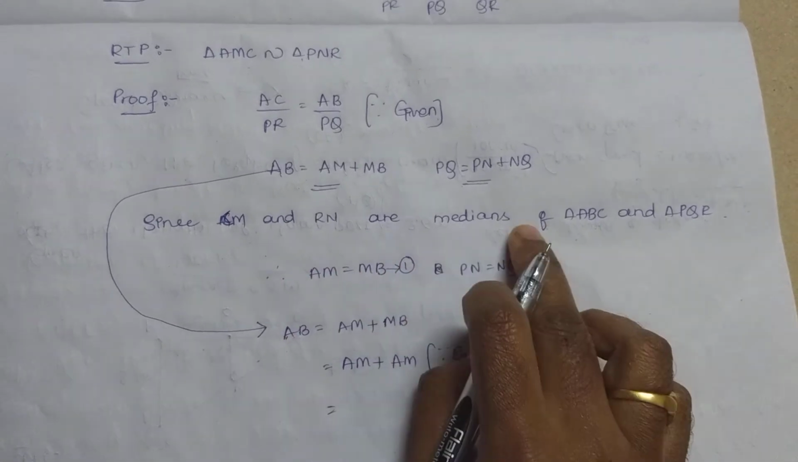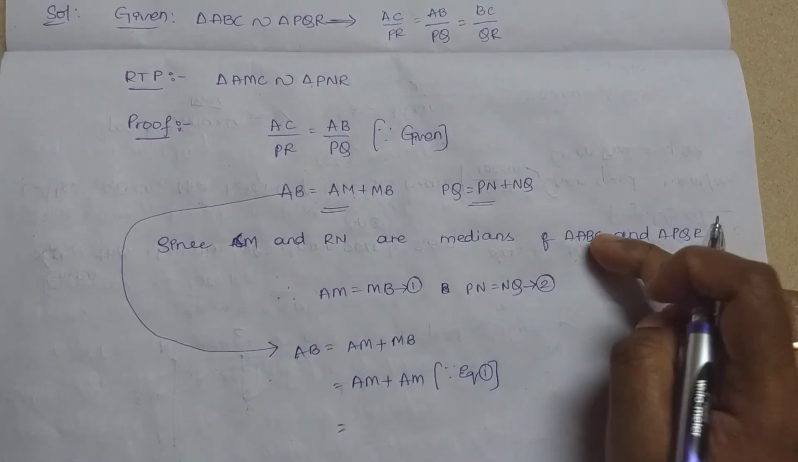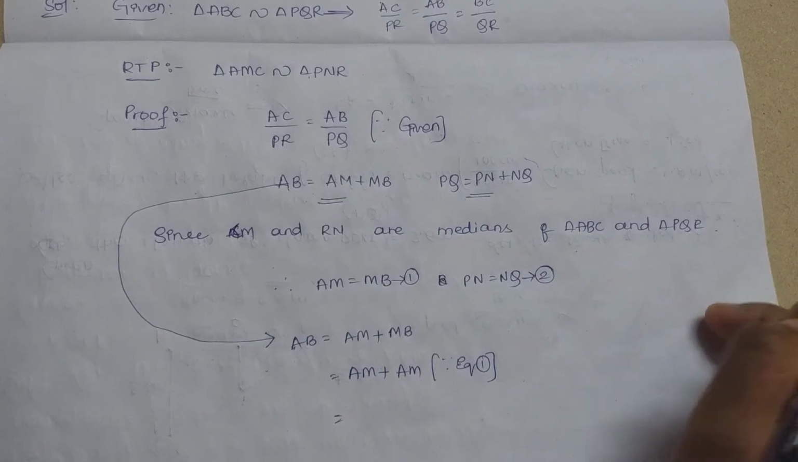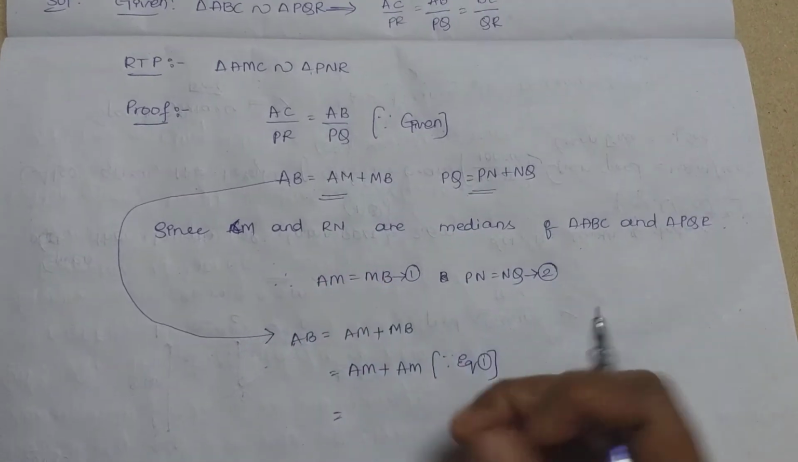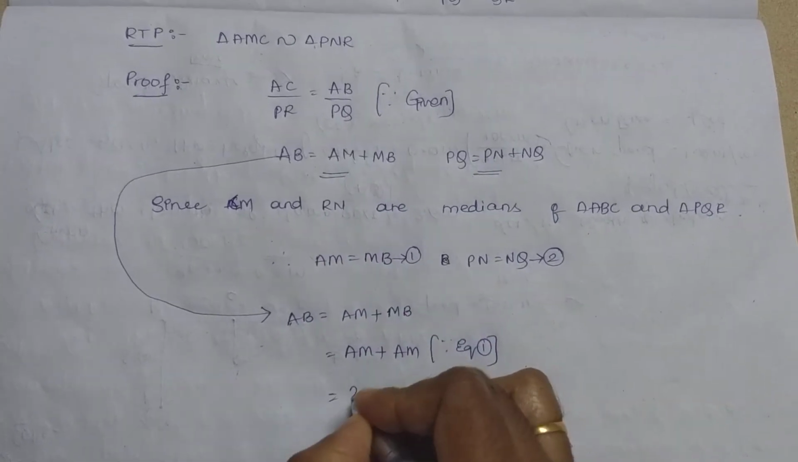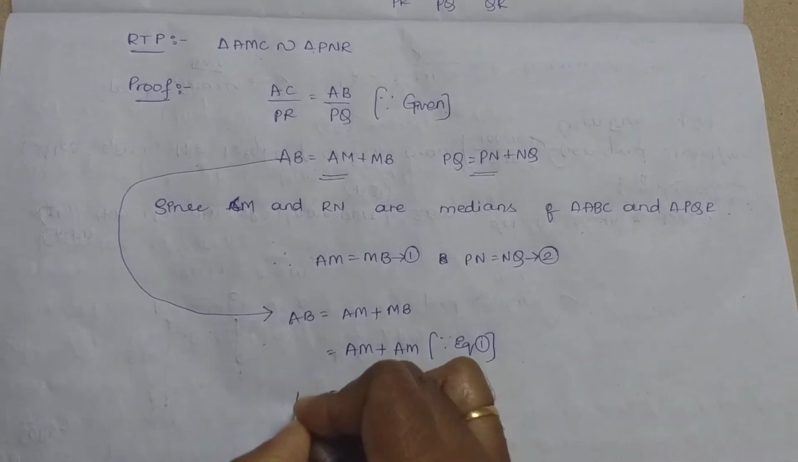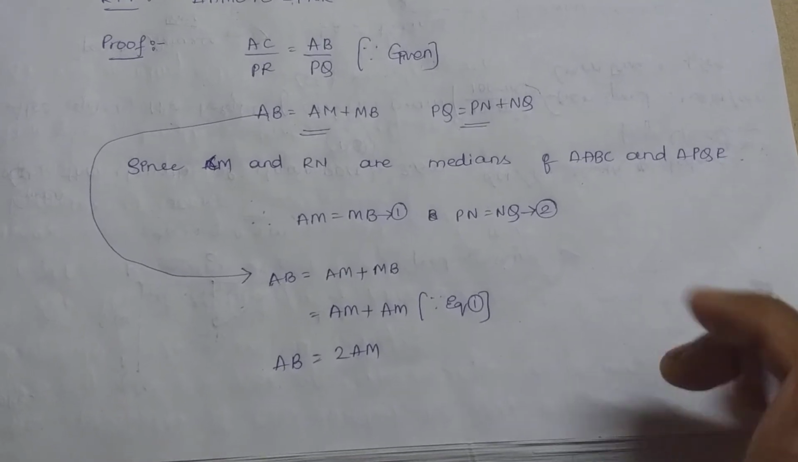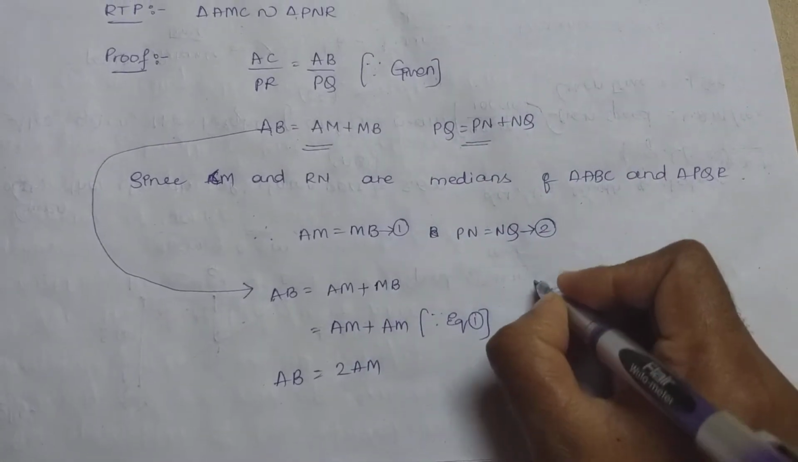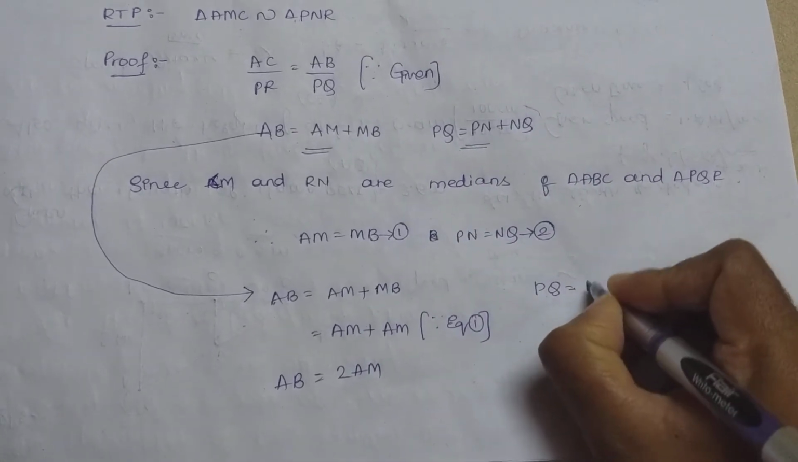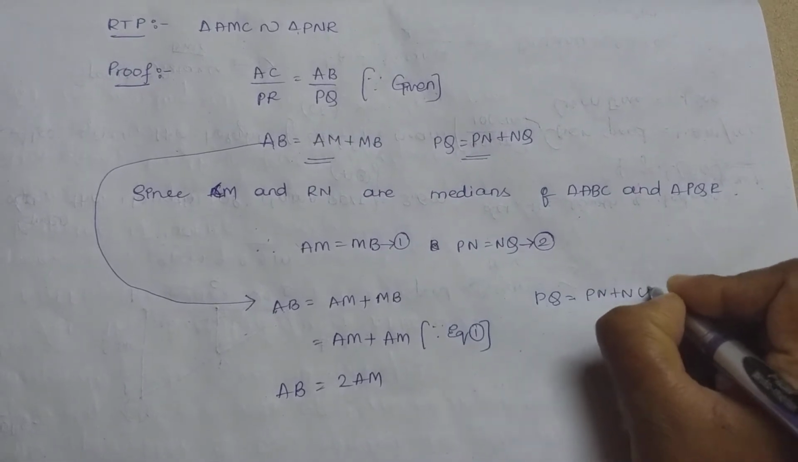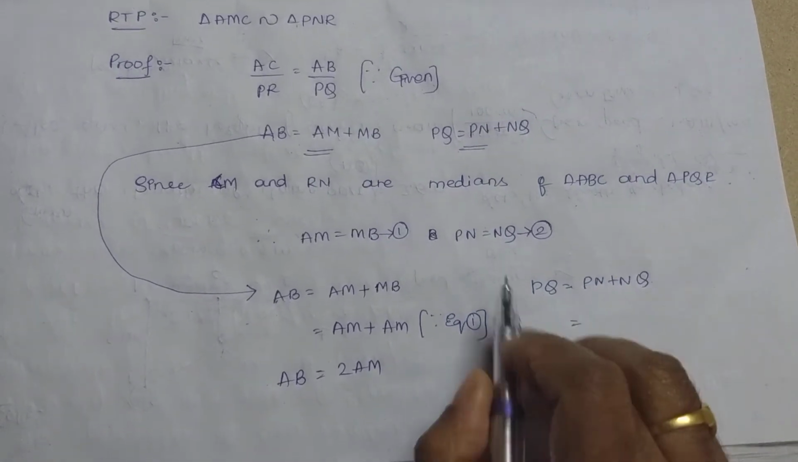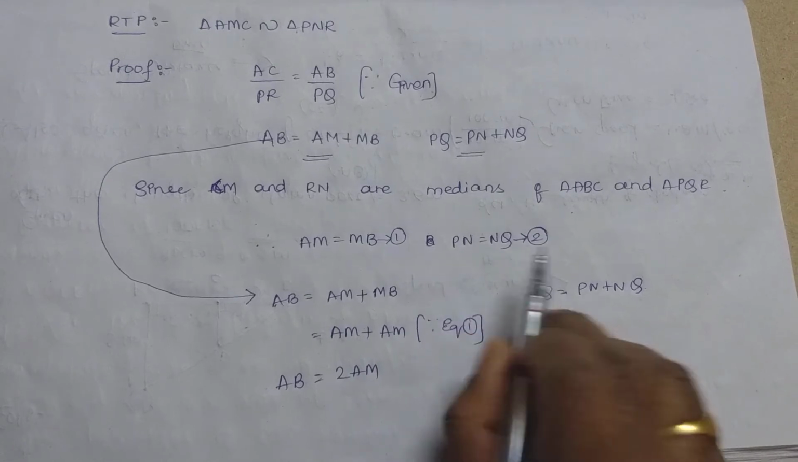Since a median is nothing but the line joining a vertex to the midpoint of the opposite side, AM equals MB. Clear? So AM plus AM becomes 2AM. AB equals 2AM. In the same way, let's write for PQ also. PQ equals PN plus NQ. So PN and NQ both are the same, right?